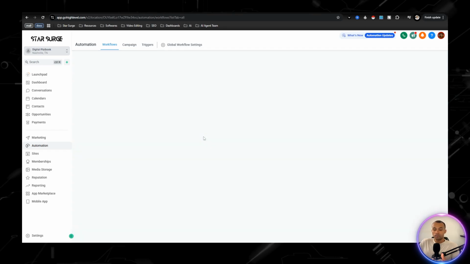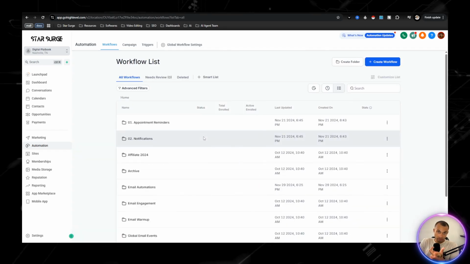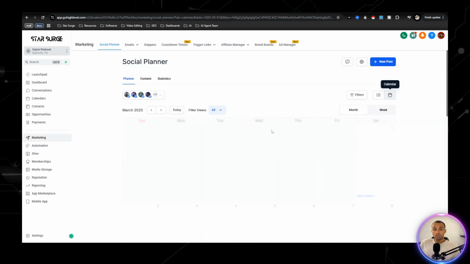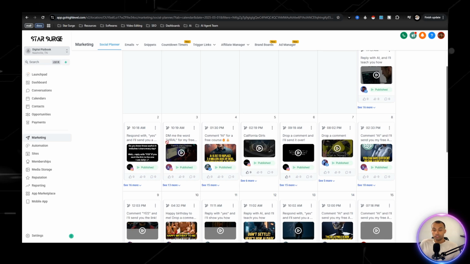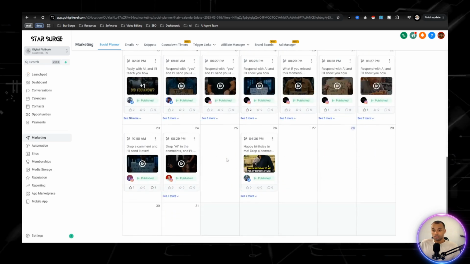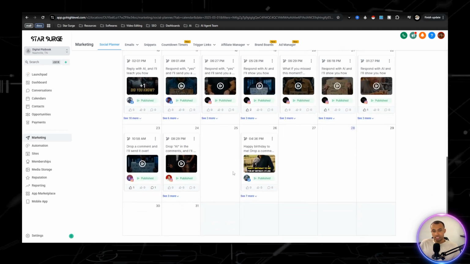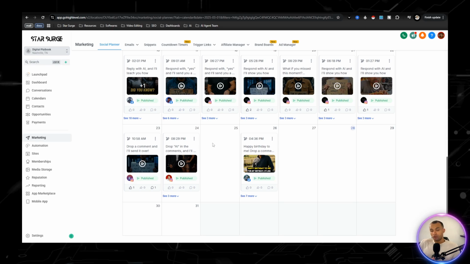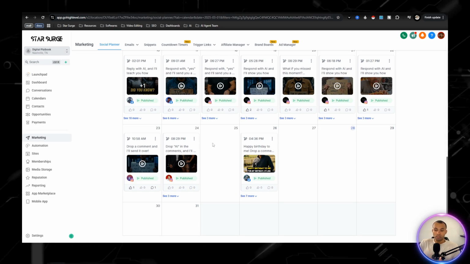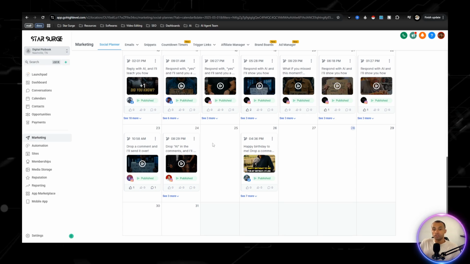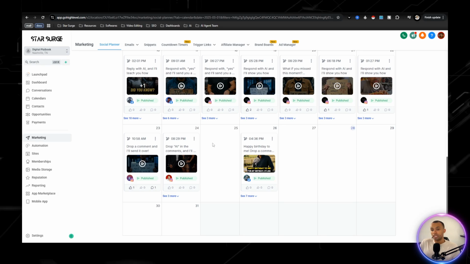Now we went over the funnels. We went over the back end. You're going to need to be posting it on your different social media accounts. Now I'm posting 2 or 3 times a day. What I would suggest is just start by posting once a day and start getting in the rhythm of posting, warming up your accounts, everything like that.